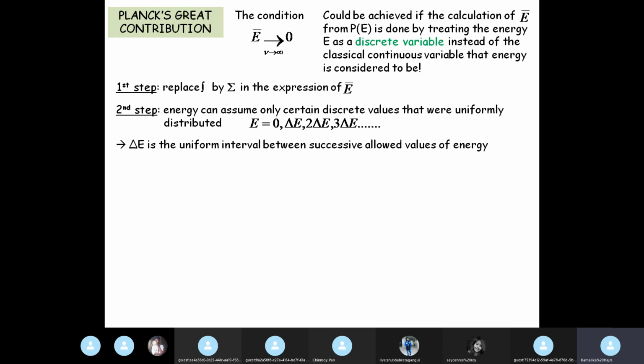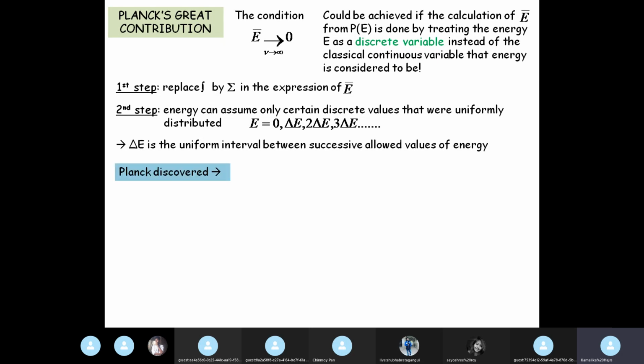The standing waves are to be treated as discrete oscillators, and the energy value of these can be only certain allowed values. What are these allowed values? Multiples of a certain interval of energy given by delta E. So it can be 0 or it can be delta E, twice delta E, thrice delta E, etc. Clear?